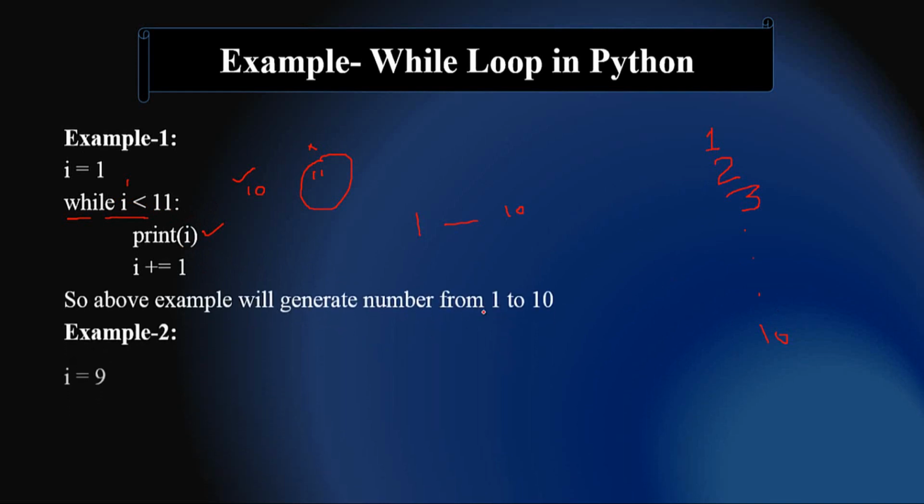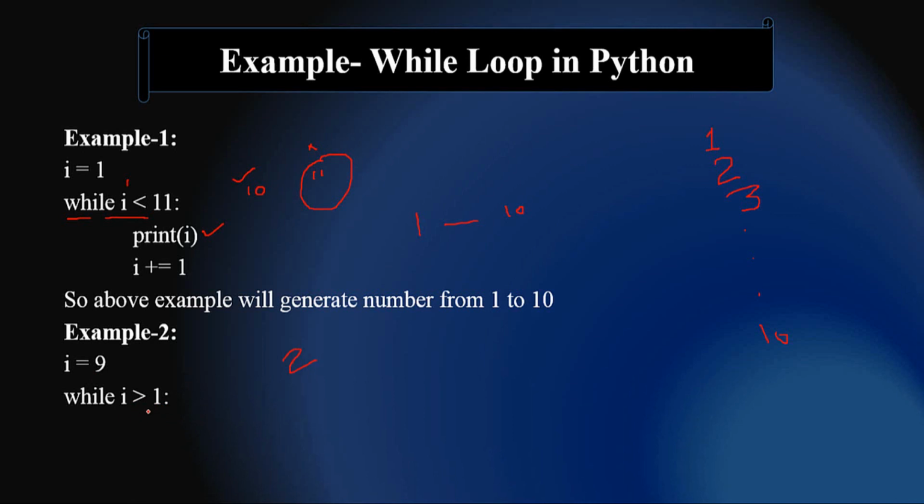This is example number 2. For example, the value of i is 9. Now the condition is that the value of i should be greater than 1. It will start from 9 and end at 2, because when the value of i becomes 1, it is not greater than 1. 1 is not greater than 1, so it is a false condition.